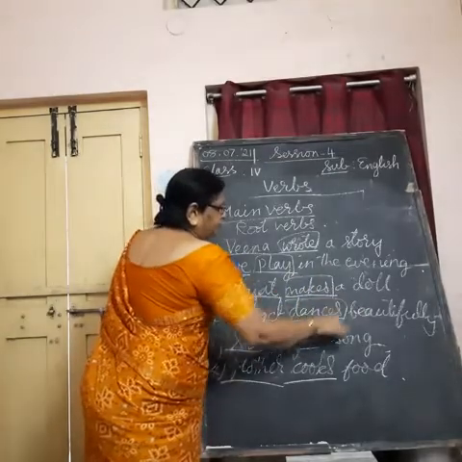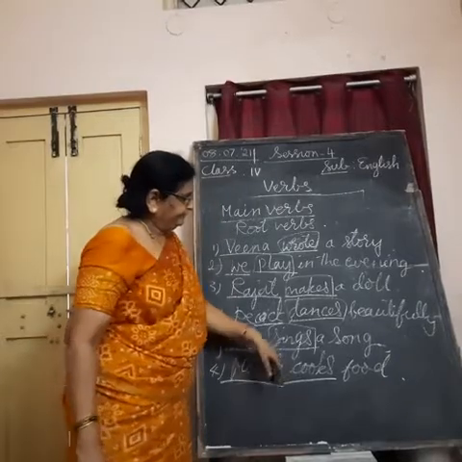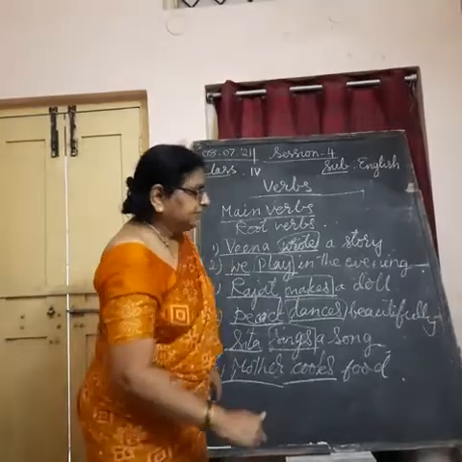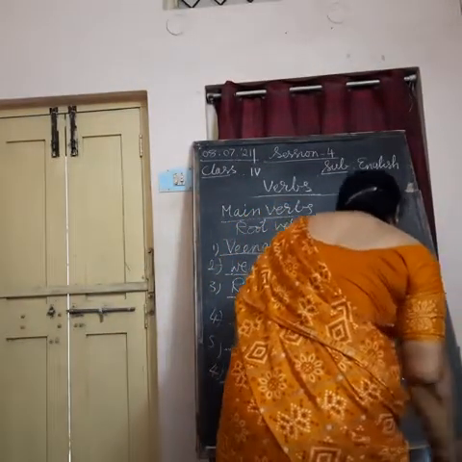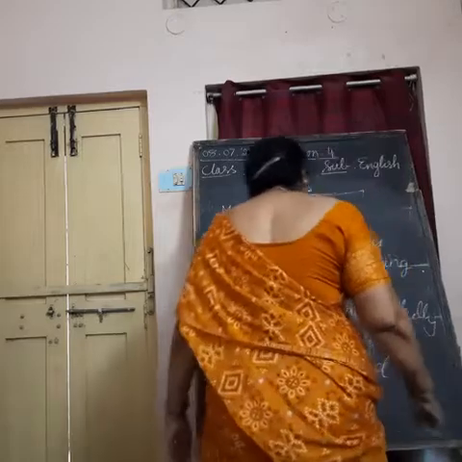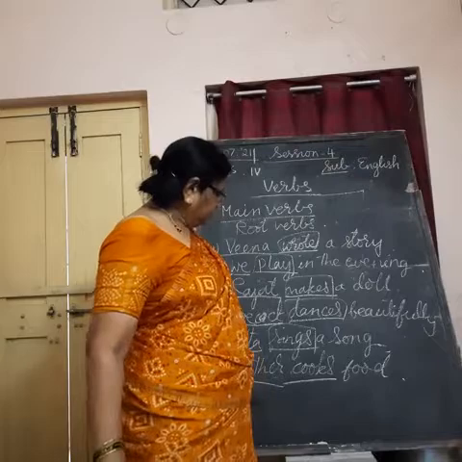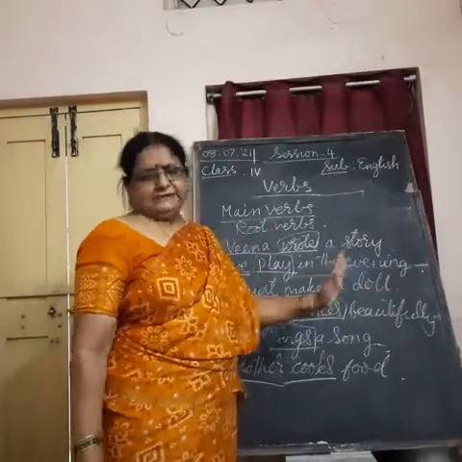These are the main verbs, action words. Please underline the action words in the following sentences. What are you supposed to do? You are supposed to underline such words which show the action.